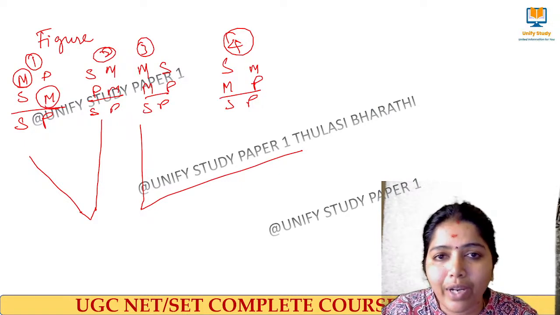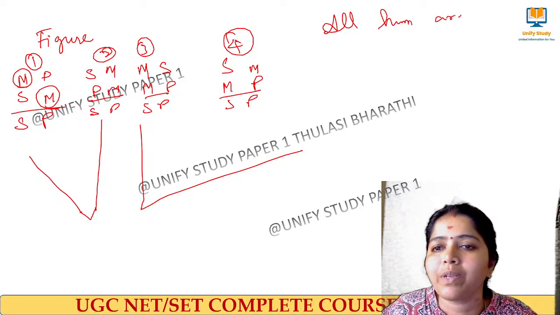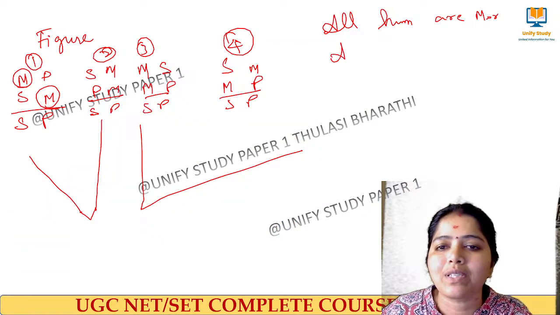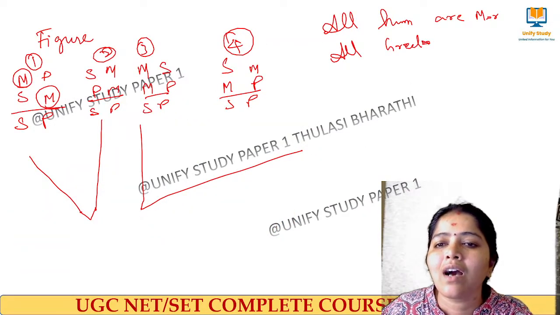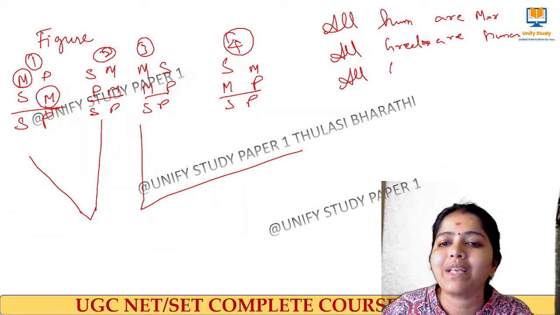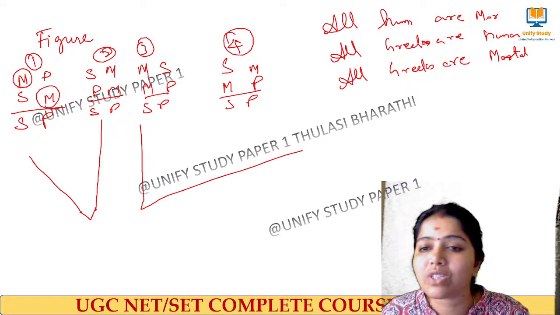Now take the earlier example. All humans are mortal. And what is the next one? All Greeks are humans. All Greeks are mortal. Can you please tell me the figure of this syllogism?